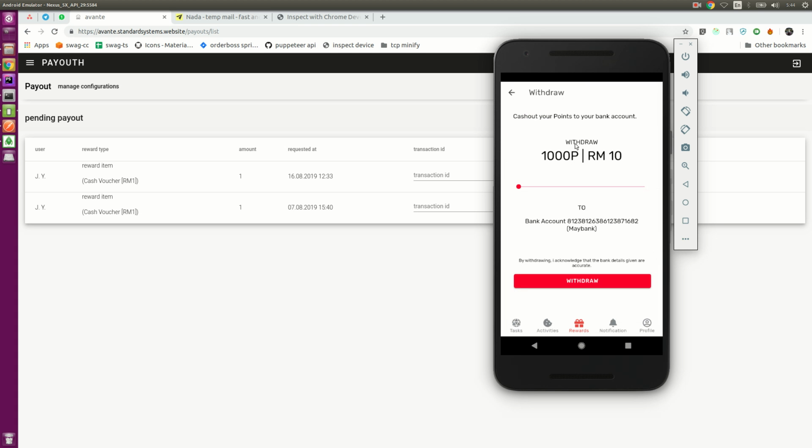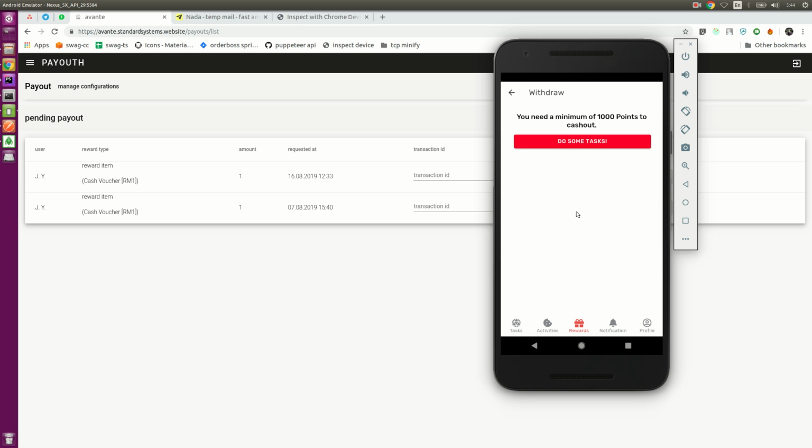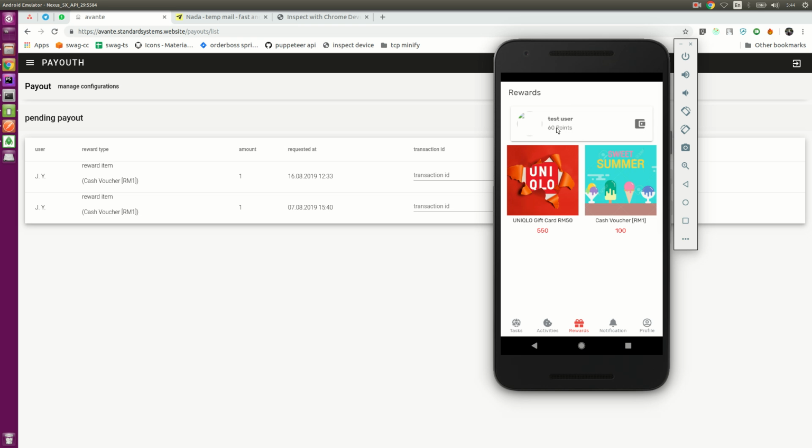I think that's about it. So yeah, once I've updated it, I can now cash out my points to the bank account, to Maybank, and I have 1000 just now. I can withdraw 1000, so I'm gonna click withdraw. Successful. Yeah, now it prompts me again, you need a minimum of 1000 points to cash out, which I don't have anymore because I just cashed out 1000 points just now, and what's left in my account at the moment is only 60 points.